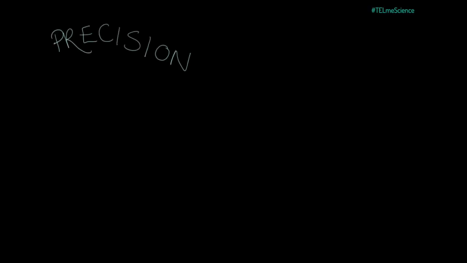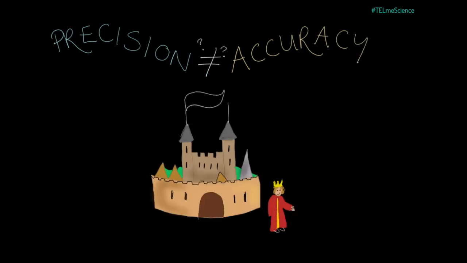So let's talk about precision and accuracy. I mean, they sound like the same thing, but in science they're not. Let's illustrate this with a story. There's a kingdom, and one year the king holds an archery tournament. The best archer gets a big bag of gold, that sort of thing.